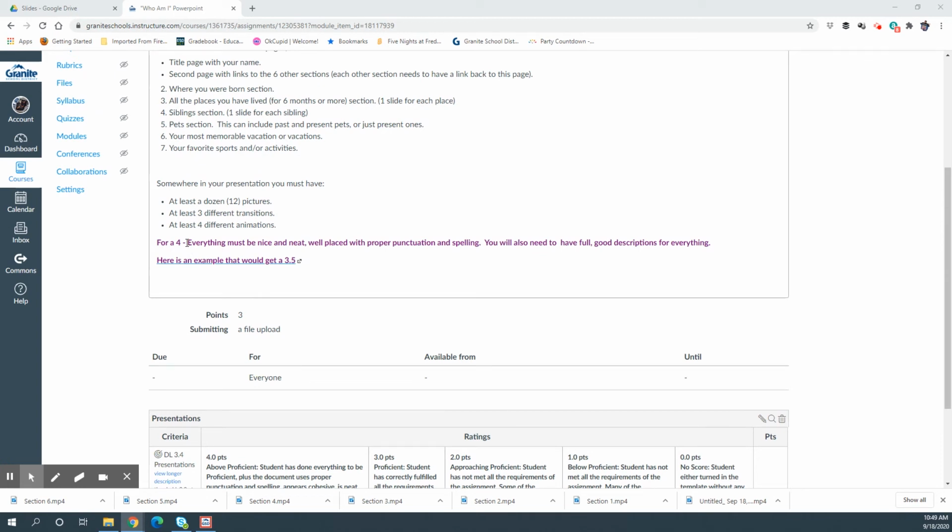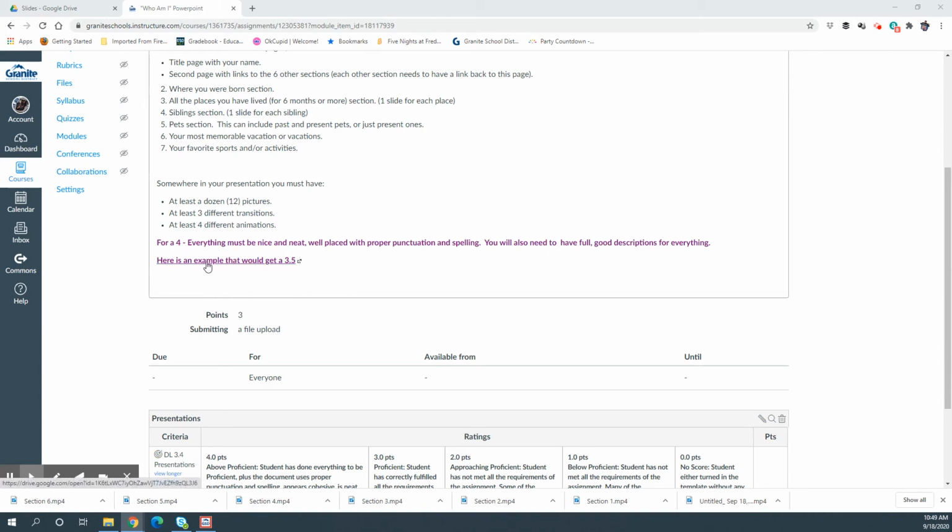For a 4, everything must be nice and neat. You're not only fulfilling all those requirements I just mentioned, you also have to make it nice and neat, well-placed, with proper punctuation and spelling so that it looks really professional and not slapped together. That's the going above and beyond. You're going to make sure that the pictures look like they are where they should be, not just thrown on there. You will also need to have full, good descriptions for everything, not just this is my brother Joe.